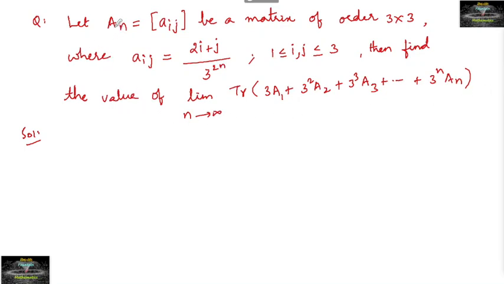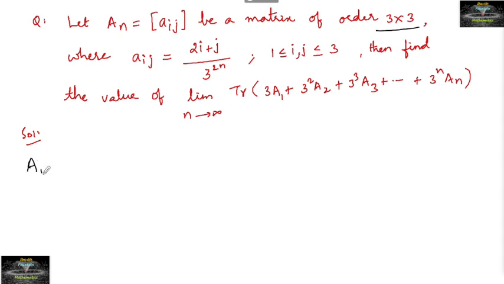Given a matrix A_n = [a_ij] of order 3 by 3, where the element a_ij is equal to (2i + j) upon 3^(2n), 1 ≤ i, j ≤ 3. Then find the value of limit n tends to infinity of trace of (3A_1 + 3²A_2 + 3³A_3 and so on up to 3^n A_n).